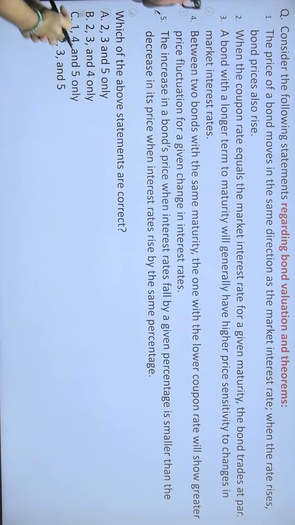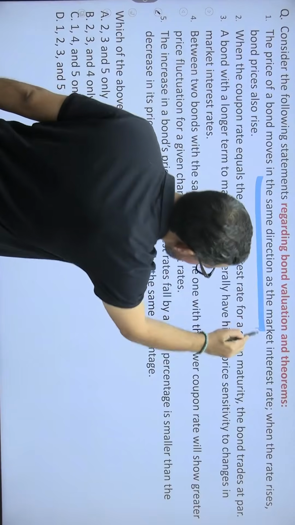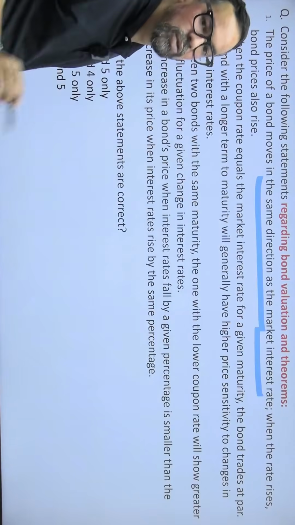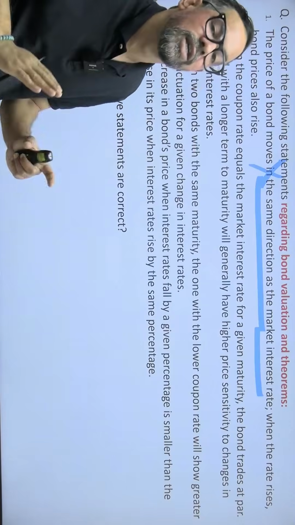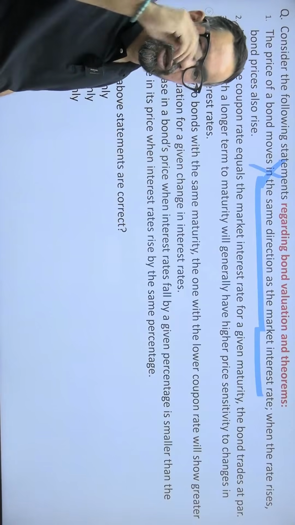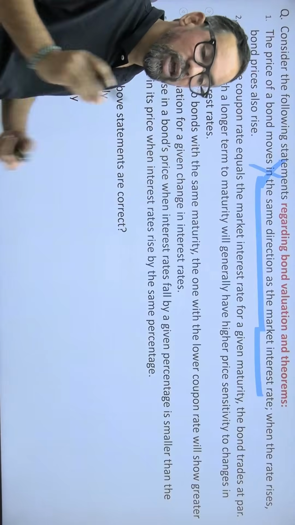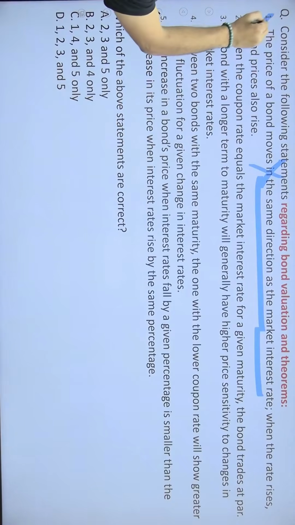The question was, consider the following statements regarding bond valuation and theorem. The first statement is the price of a bond moves in the same direction as the market interest rate. So the first statement is incorrect because there is an inverse relation between bond prices and interest rate. If bond prices increase, interest rate will come down. If bond prices decrease, interest rate will go up. So the first statement is wrong.